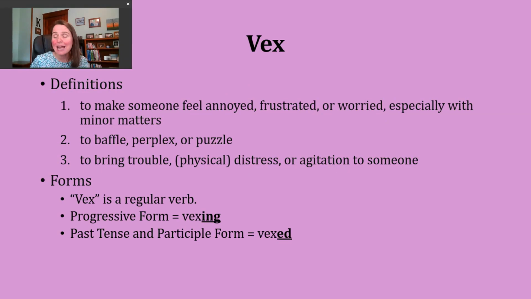The first way you might encounter the verb vex means to make someone feel annoyed, frustrated, or worried, especially with minor matters. So here we're really talking about the little things that might cause you frustration during the day or cause you to feel a bit annoyed. Maybe it's the way someone's speaking or certain little behaviors. We're not talking about major things, right? War, famine, right? Those aren't minor, those are big issues. But again, the idea here is another word that gets used sometimes, trivial.